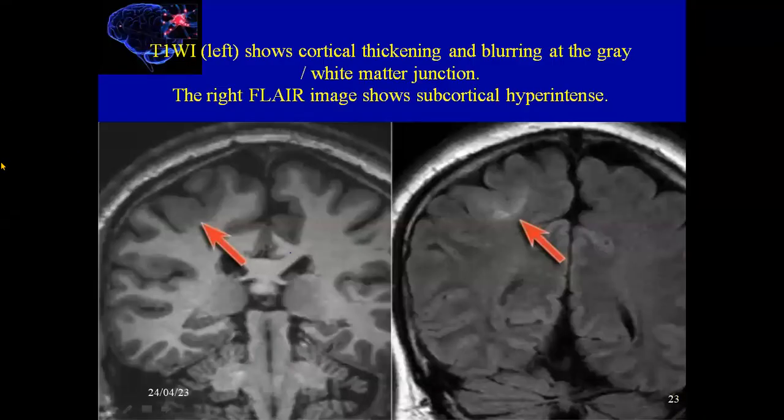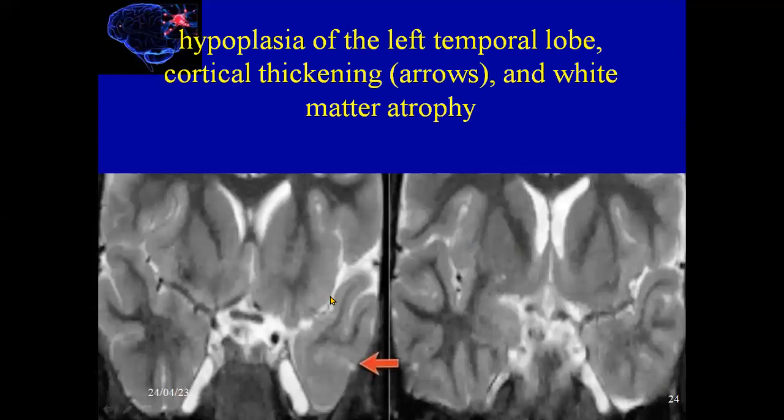Here is another case. This is a T1 on the left showing cortical thickening and a blurred, fuzzy gray-white matter junction. The FLAIR on the right shows subcortical hyperintensity, which indicates FCD in this patient. Here we also have hypoplasia of the left temporal lobe, with cortical thickening in this area, and also atrophy of the white matter, as we see here.